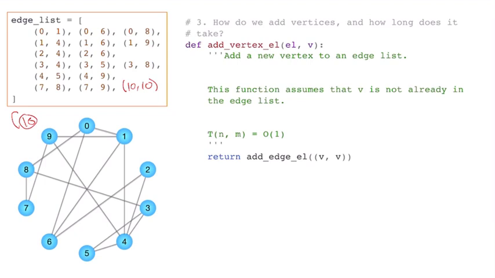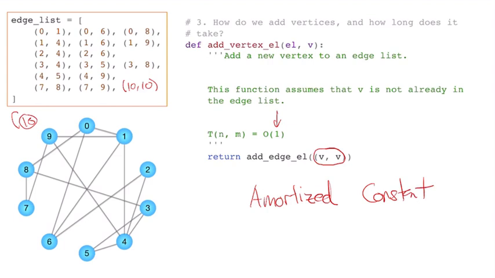We add a vertex by just saying that we have this vertex and it only is connected to itself. And adding to the end of a list is going to be constant time, or actually, it's probably more accurate to call it amortized constant time.